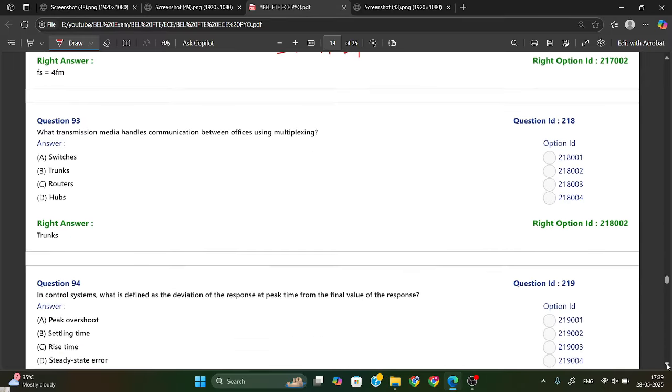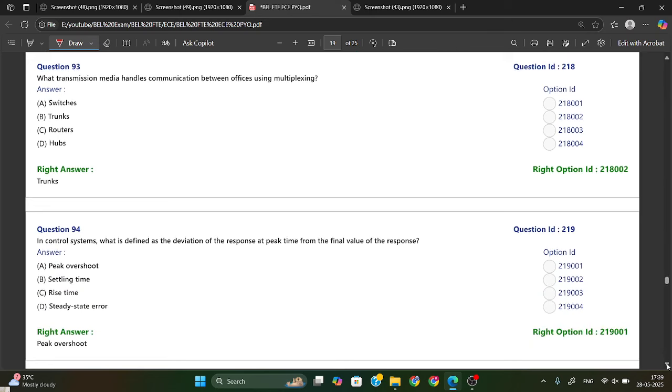Okay. What transmission media handles communication between offices using multiplexing? So they are using trunks. Trunks they are using for transmission media to handle communication between offices using multiplexing. Okay.